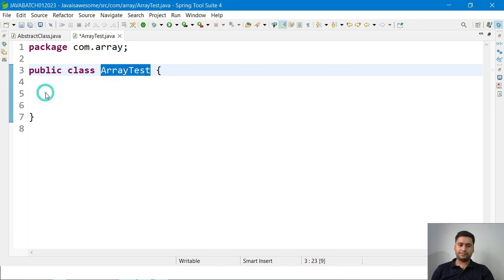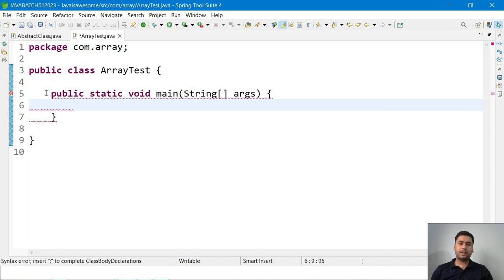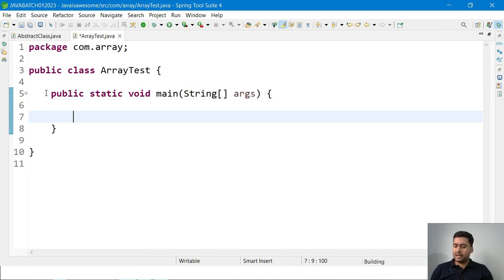Now let's understand how the array will work. So let me create one main method. Okay, so this is the main method. I want to create an array object. While creating an array object we have to give the size, because size is mandatory in the array.